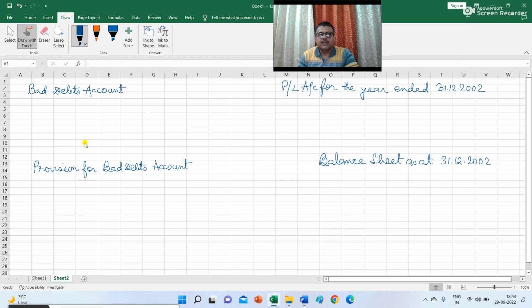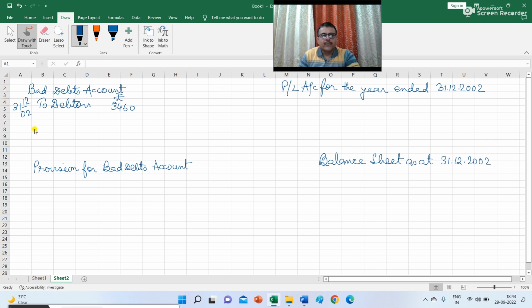So here I have prepared the structure of the bad debt account, the provision for bad debt account, the abstract of profit and loss account for the year ended 31st December 2002, and the balance sheet as at 31st December 2002. During the year, bad debt took place. So the bad debt account will be debited and credit will be given to debtors account. So I am writing here bad debt account debit to debtors, and the amount is 3,460.